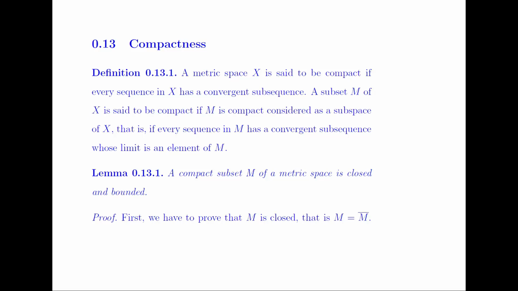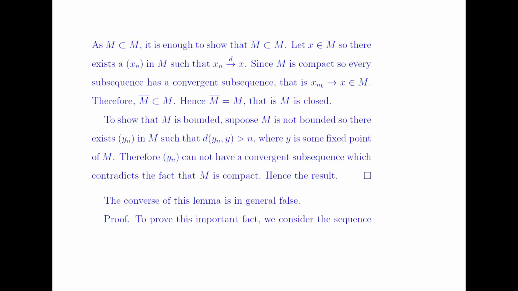A compact subset M of a metric space is closed and bounded. So first we have to prove that M is closed, that is, M is equal to M bar. As we know that M is a subset of M bar, it is enough to show that M bar is a subset of M. So let x belong to M bar. Then there exists a sequence xn in M such that xn converges to x under the metric d.